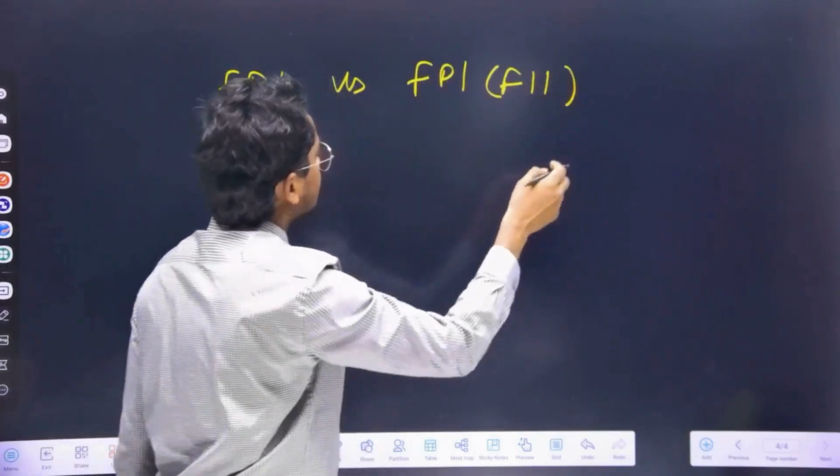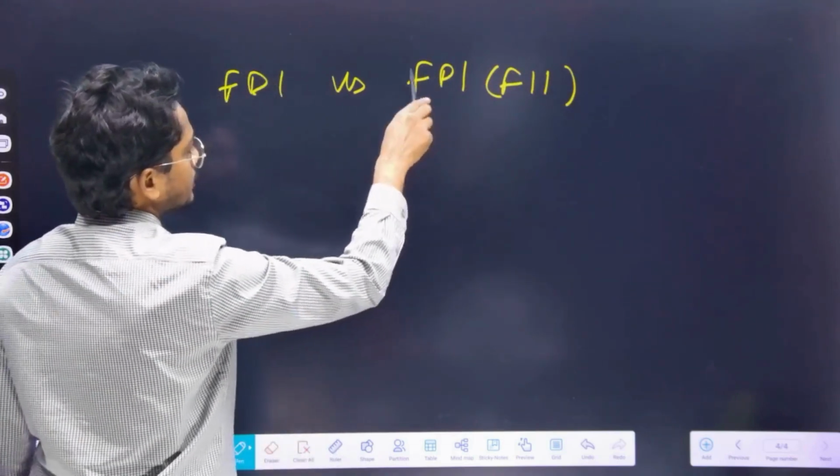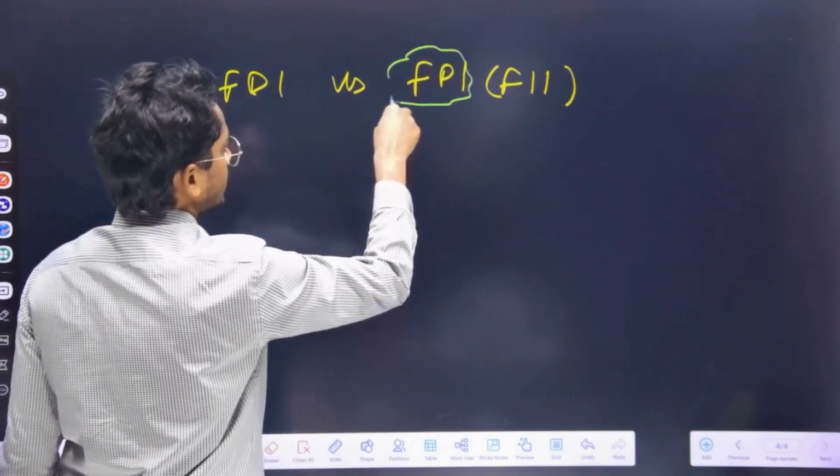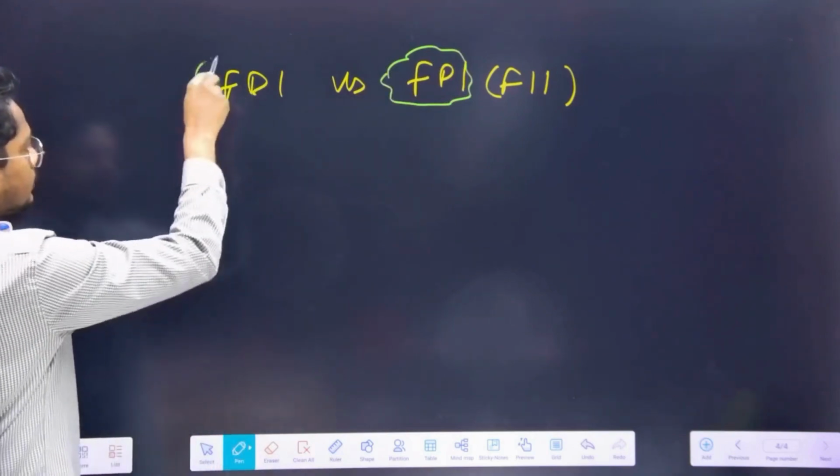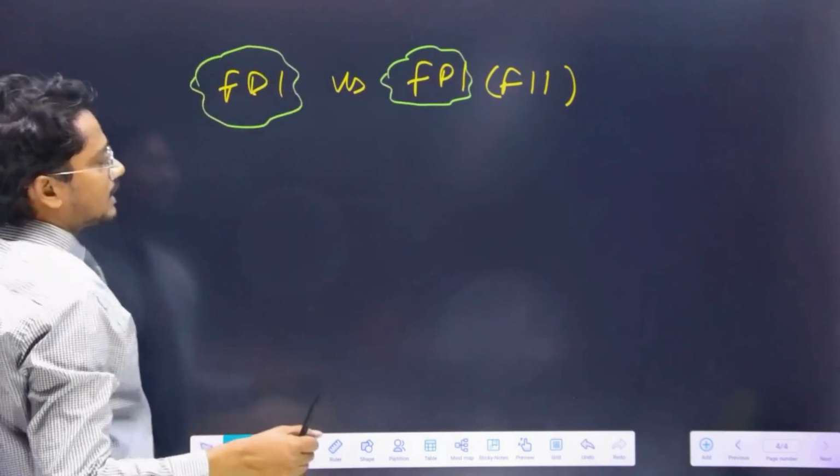See, FIIs are institutions, and their category of investment is called FPI. FDI and FII.